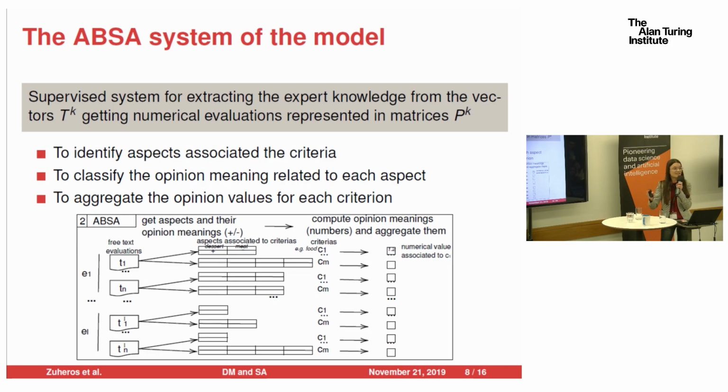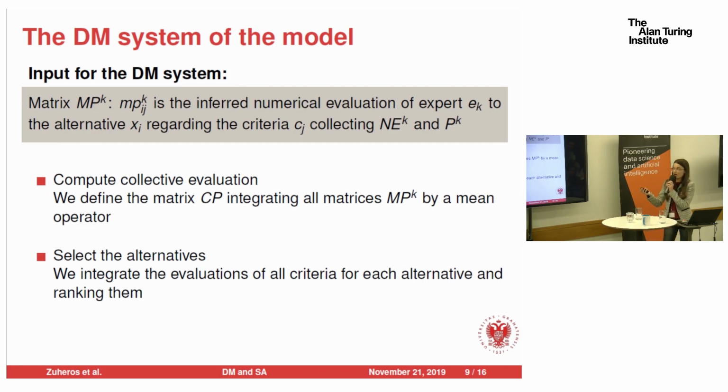Then we have this matrix with the inferred numerical evaluation and the other matrix, the NE matrix, with the numerical evaluation provided by the expert. Then we have both evaluations. We aggregate them, and we get a matrix for each expert. This matrix has the best evaluation of the expert. After that, we need to aggregate all the evaluations of all the experts into a collective matrix. And finally, we rank the alternatives according to the criteria.